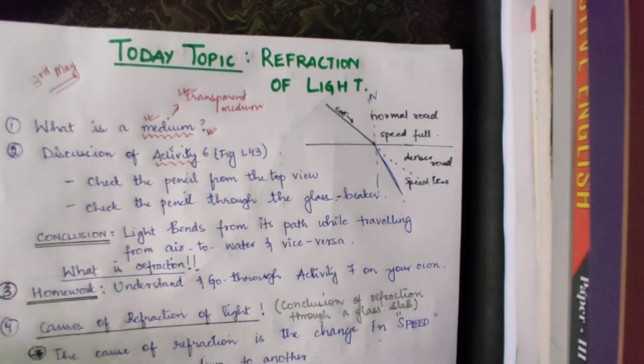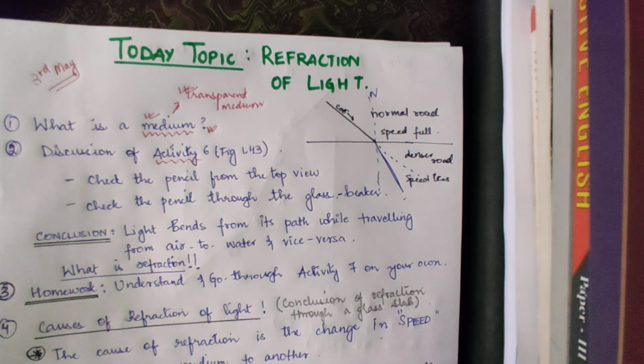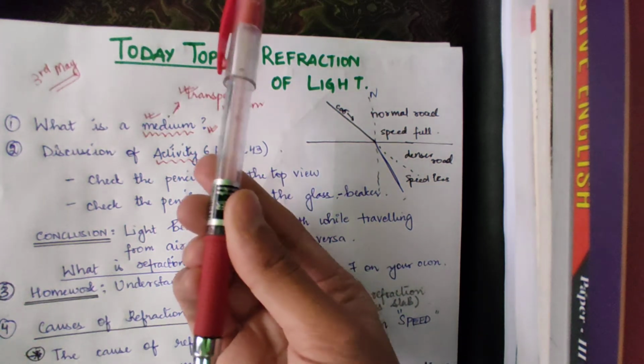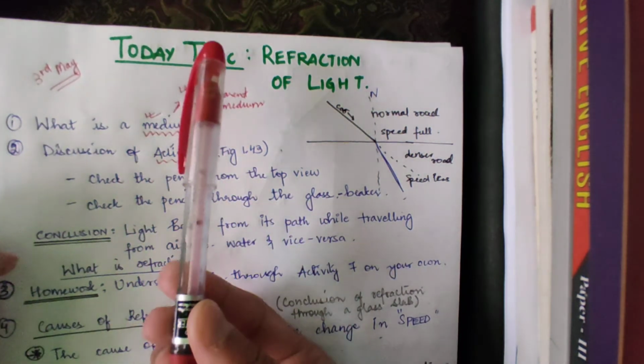But what happens when I dip this pen inside the water? This pen will now appear to be shorter. If I dip this pen inside the water and I observe from the water medium, this pen will appear to be shorter in size. Why do you think that is so? That is because, when I'm holding my pen here, this medium is air. I can see the pen properly, right?